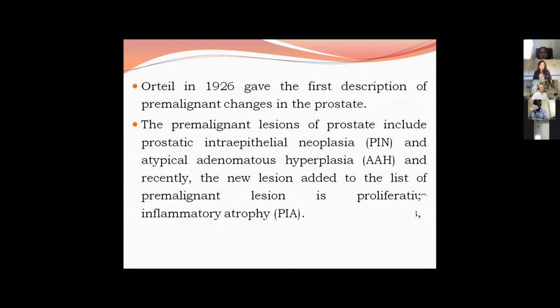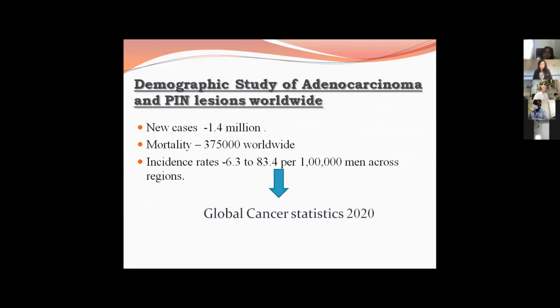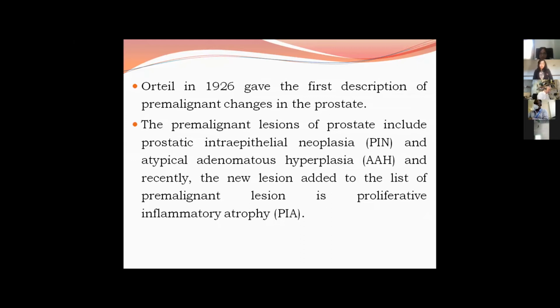These are architecturally benign glands with cytological atypia, comprising nuclear enlargement, nuclear crowding, overlapping, and prominence of nuclei. The key feature which distinguishes high-grade PIN from low-grade PIN is the presence of prominent nucleoli in high-grade PIN and focal disruption of the basal cell layer.